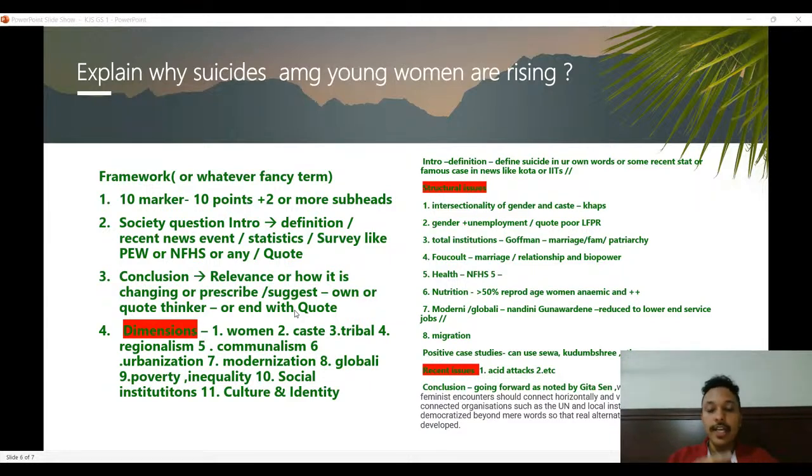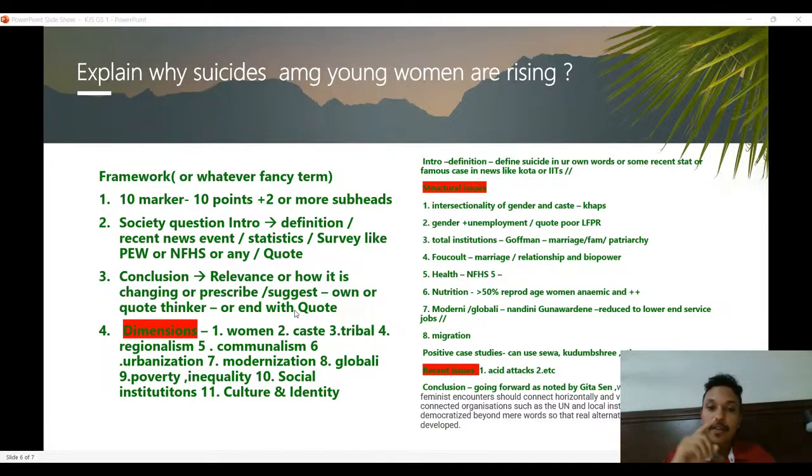And how do you conclude? Again, it's a society question. You can conclude with the relevance of why increased emphasis needs to go into this issue. Or you can talk about how things are changing, or how the government is taking certain steps, or the UN, government and local bodies are taking certain steps like A, B, C, and how it needs to be taken further. And again, what are the dimensions in a society question?